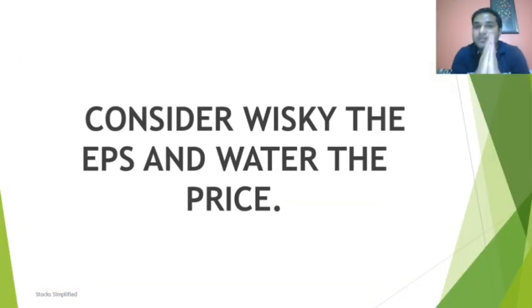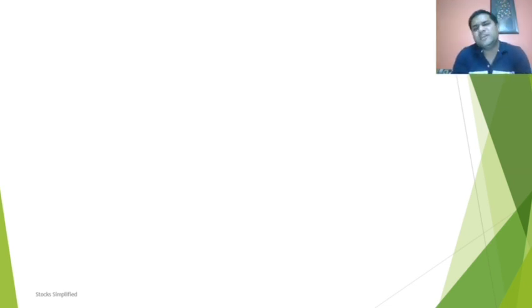Consider whiskey as the EPS and water the price. So let me try and relate what I'm trying to say here. If the price is very high and EPS is very low, that means the earning is very low and the price is very high, so there is some sentiment driving the stock price of a company and it rises exponentially. But we know that the EPS is low. Then we can say that if the ratio comes higher, the company is expensive. Now, what is expensive?